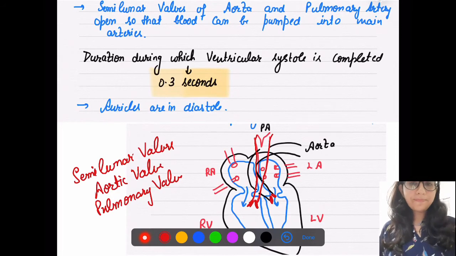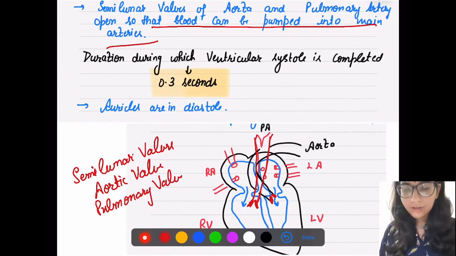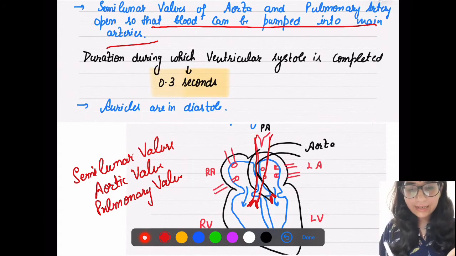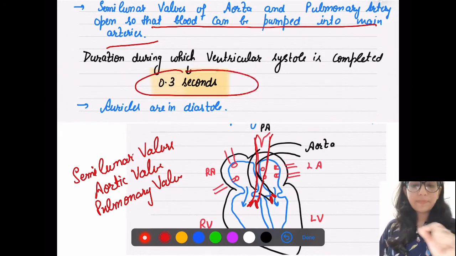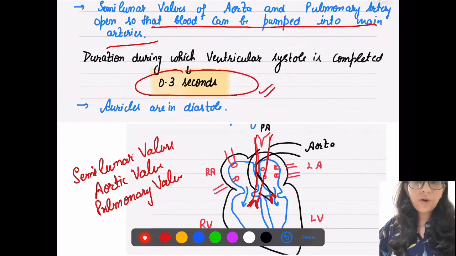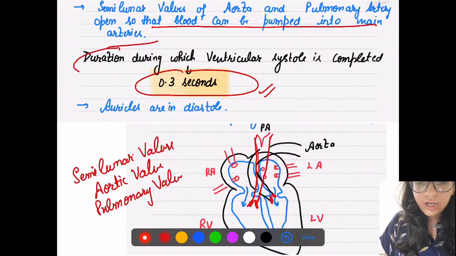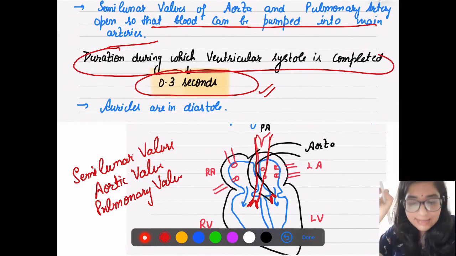They are open. Obviously they should be open, because now the ventricles are contracting and pumping blood, so that blood can be pumped into the main arteries. Duration: first I told you the duration when the atria are sending blood to the ventricle, that was 0.1 second. So the duration during which ventricular systole is completed is 0.3 second. Please write it down in the corner of any page of your rough notebook. Two time periods we have now discussed. The duration during which ventricular systole is completed is 0.3 seconds.